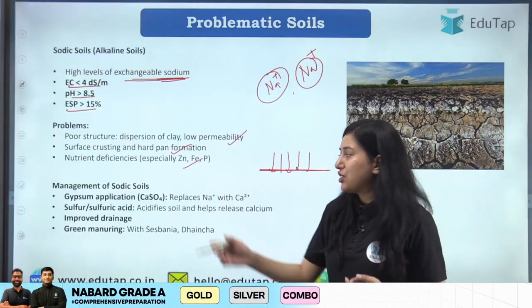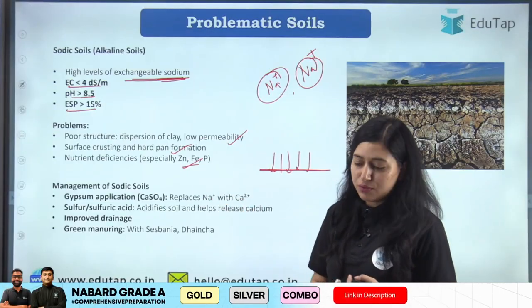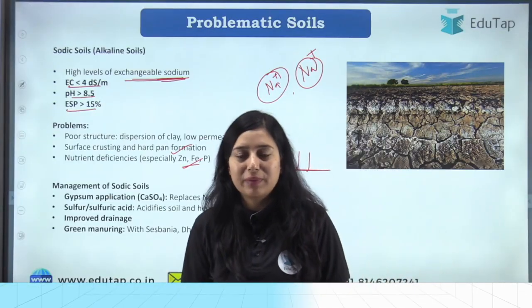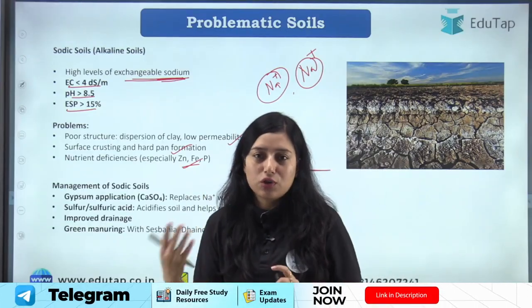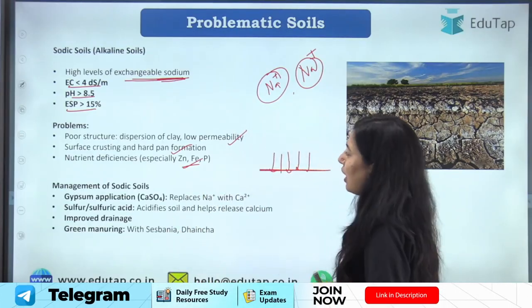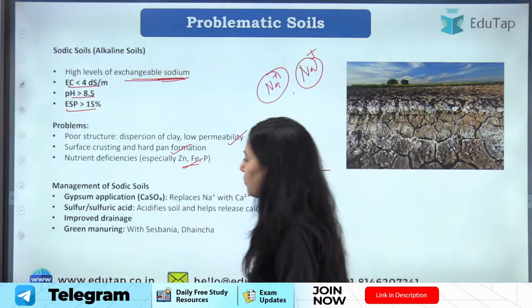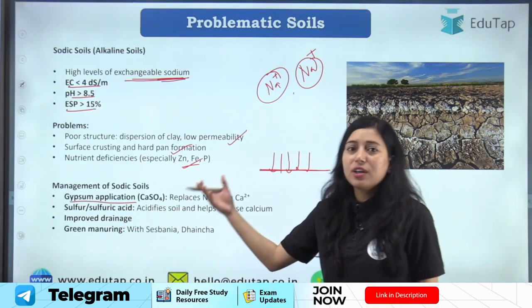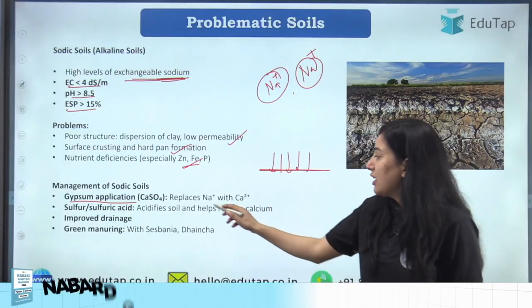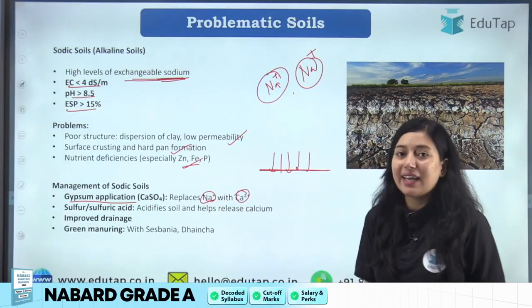There will be nutrient deficiencies of zinc, iron and phosphorus. Again, nutrient imbalance will be there in the soil, and again not enough nutrients will be present for the crop to grow. Clear? Now how do we manage this sodic soil? So basically what we can do, we can apply gypsum. Gypsum is calcium sulfate. So when this gypsum is applied, your sodium gets replaced with calcium.